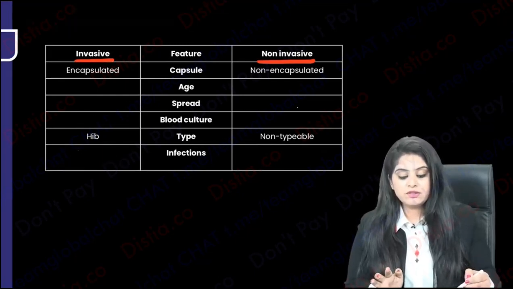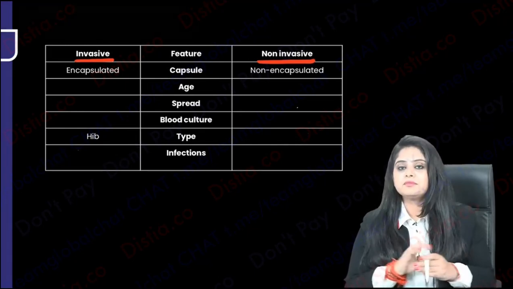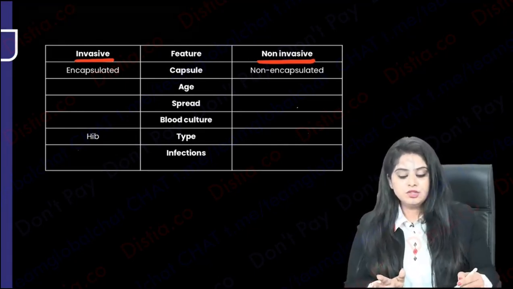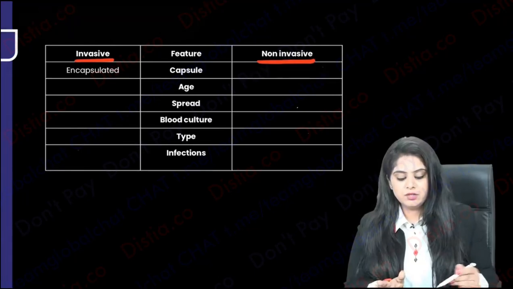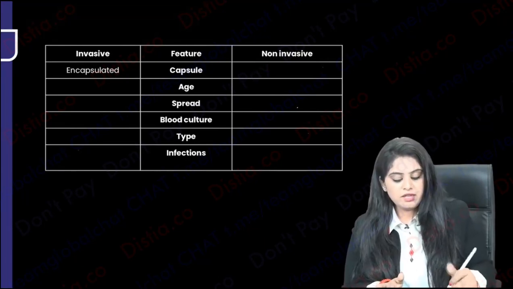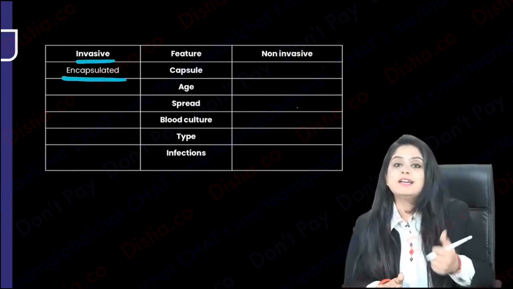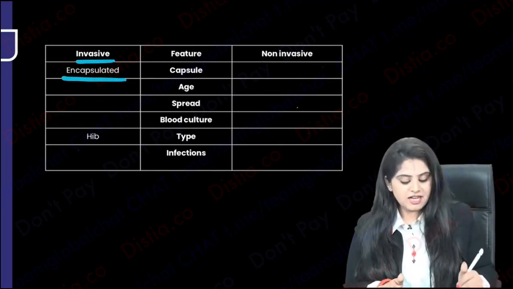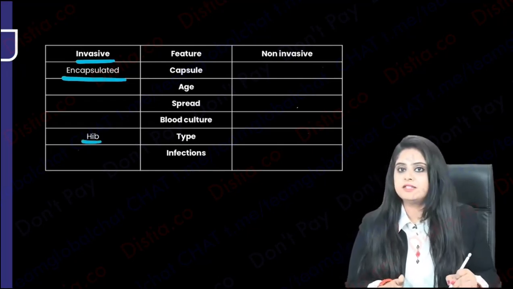So the entire story I gave you now, you don't have to learn it like a table that you always do, because I've seen many people learn this like a table, okay, this is present, this is absent. No, just put a little bit of logic into it and you will know that, for example, over here you have something which is invasive. So the invasive one is invasive because it has a capsule. Anything that has a capsule will have many types. That is why H1B is the type here.